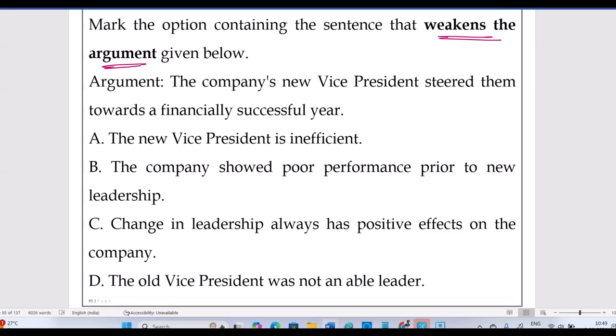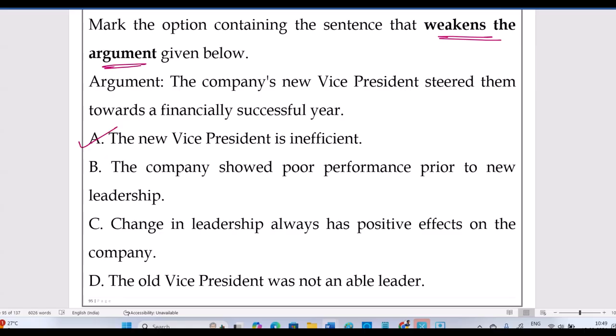So he guided them to get a financially successful year. Which will weaken the argument? When he guided to the financially successful year, his inefficiency is a weak argument, no? Whereas B, the company showed poor performance prior to this new leadership, maybe the old persons performed okay.